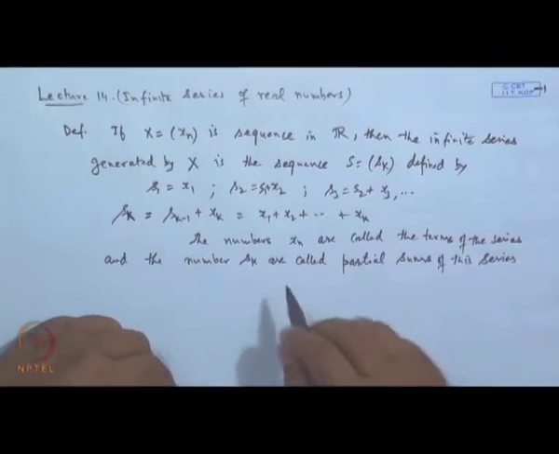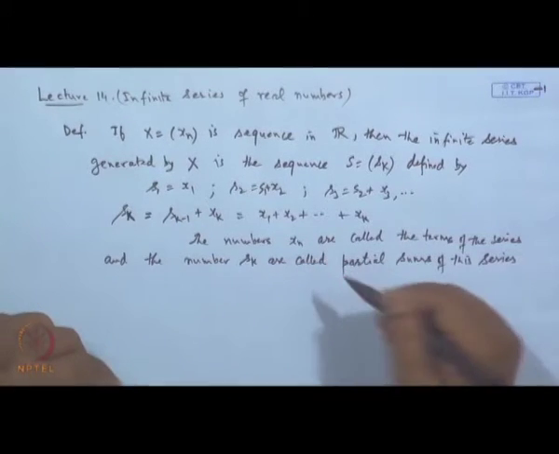This S k means the sum of the first k terms of the series and so on.